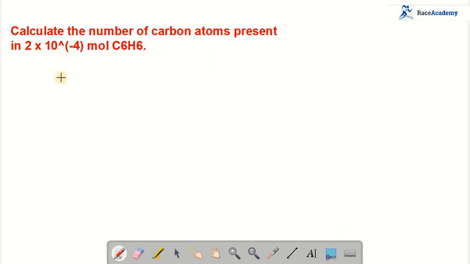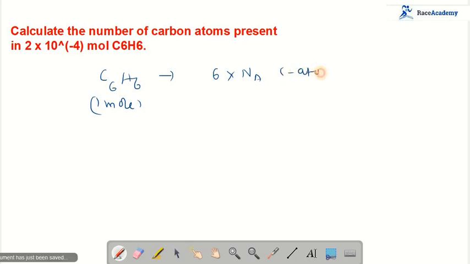Calculate the number of carbon atoms present in 2 into 10 to the power of minus 4 moles of benzene. This is a very simple, interesting question. Benzene is C6H6. We know that it is 1 mole. When it is 1 mole, how many moles of carbon are there? In the formula itself, we know that there are 6 into Avogadro number of carbon atoms.